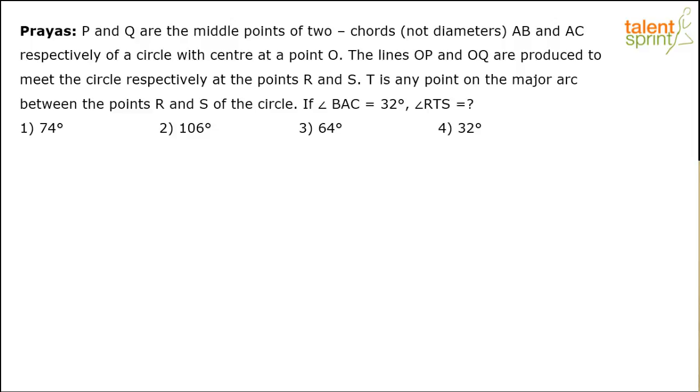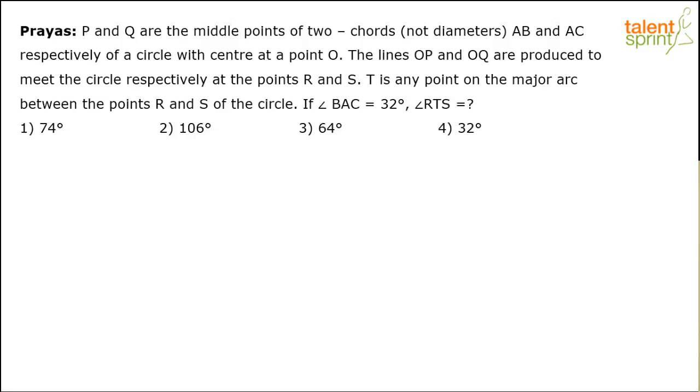Quick. Yashwant Kumar has got 106 and Nayan has got 74.